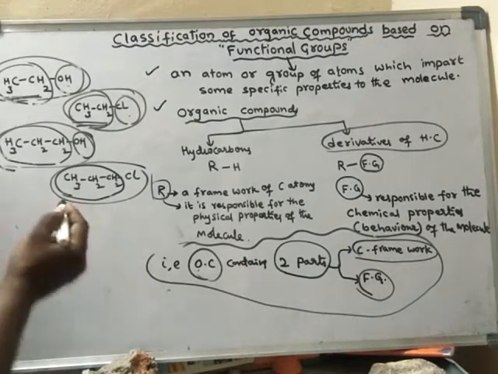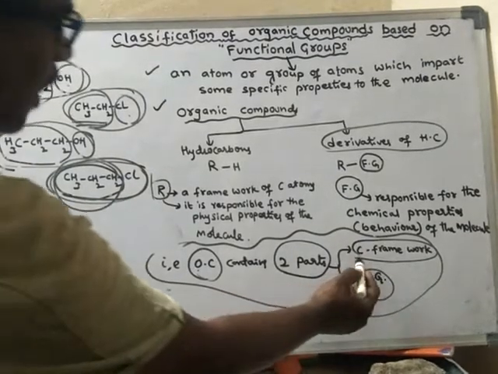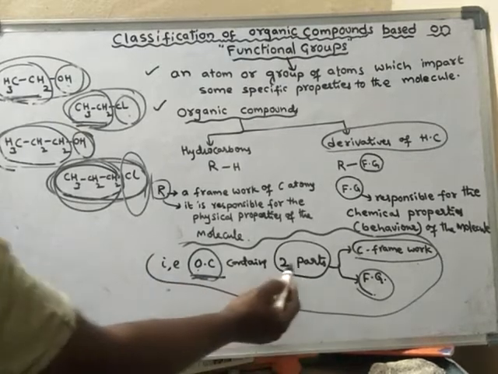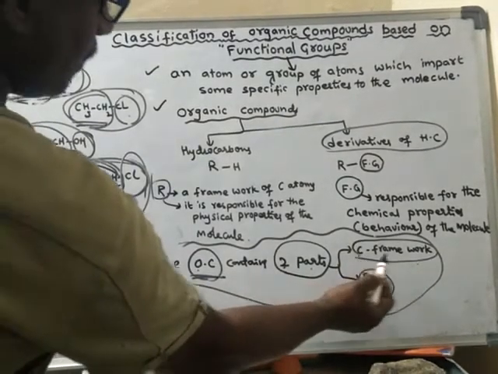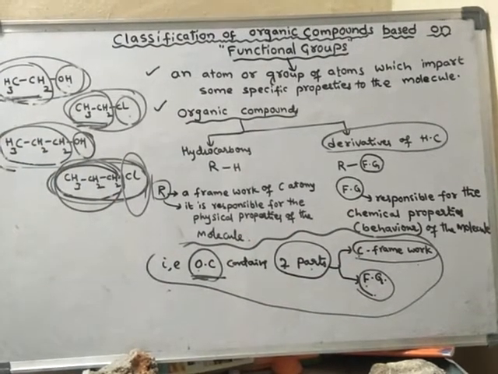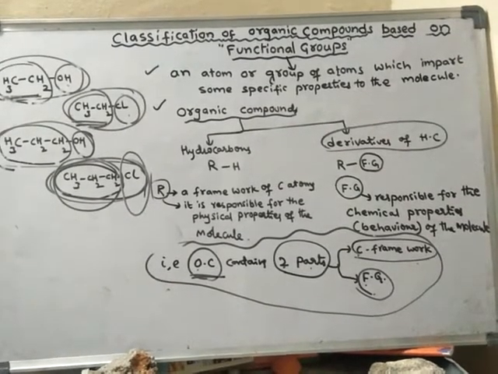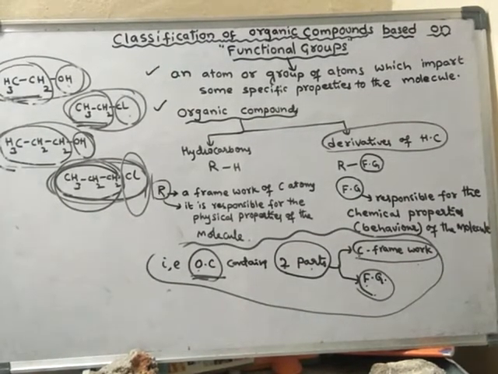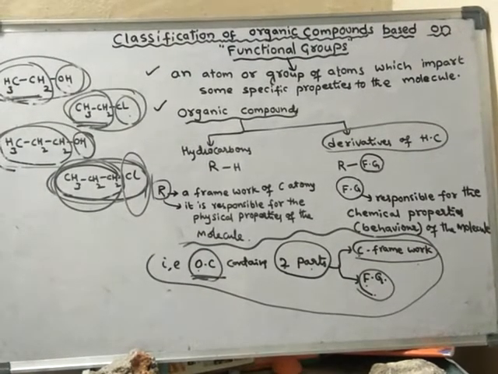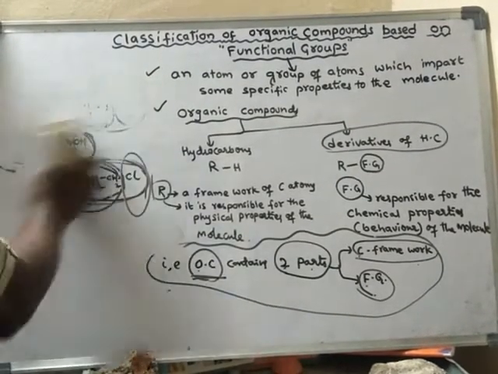That means if you take an organic compound, it has two parts. One part is the carbon framework and the other part is the functional group. Any organic compound generally possesses two parts: one is the carbon framework and another is called the functional group. Now there are so many functional groups. We will learn some of the most common functional groups, and how the atoms are connected in those functional groups. So now let us learn about different kinds of functional groups.